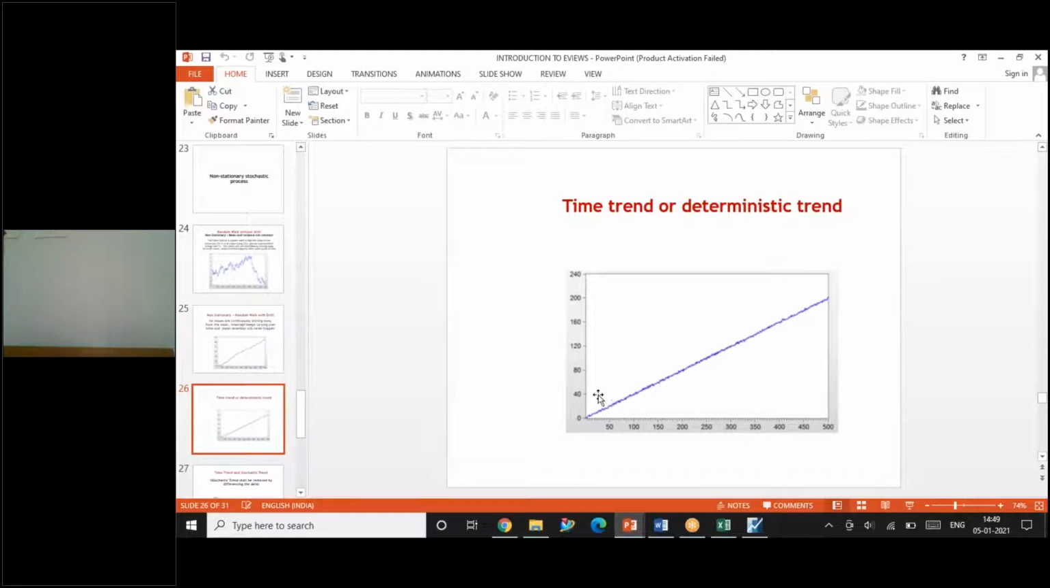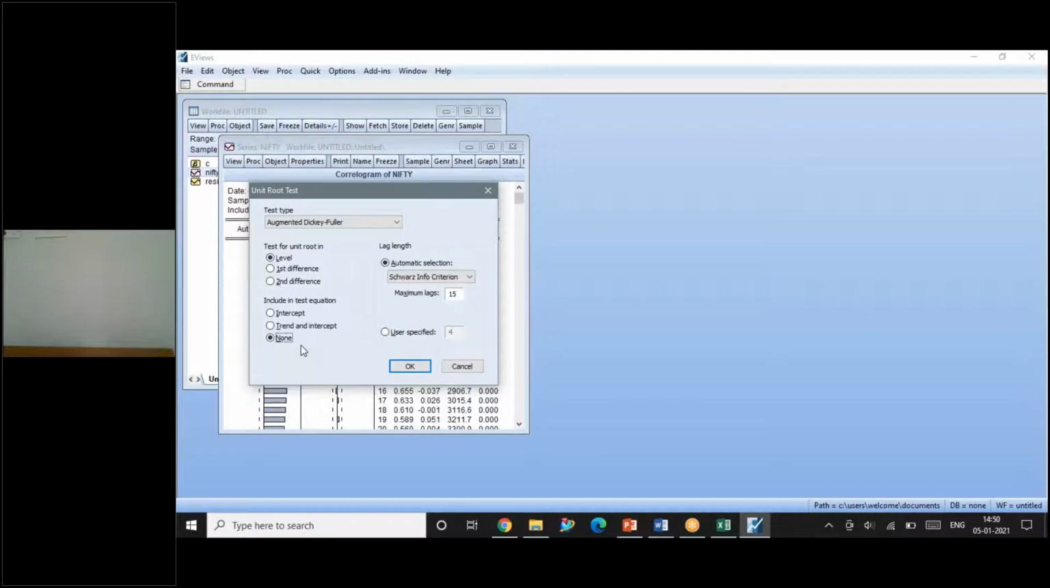So in the equation, you have to use trend and intercept if the graph looks like this. Okay, so I hope it is easy for you to remember. When the graph is having a pattern called random walk without drift, you have to use none. Random walk with drift, you have to use intercept, and when it is trending data, you have to use trend and intercept.